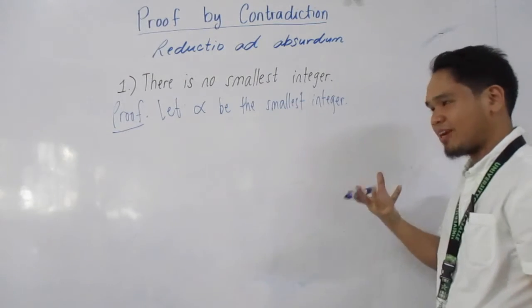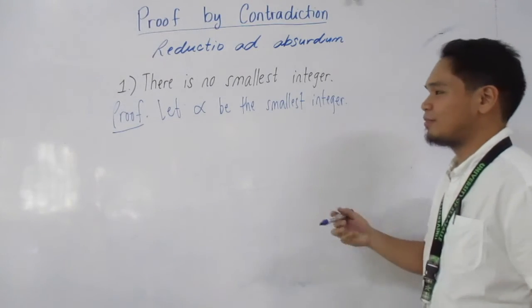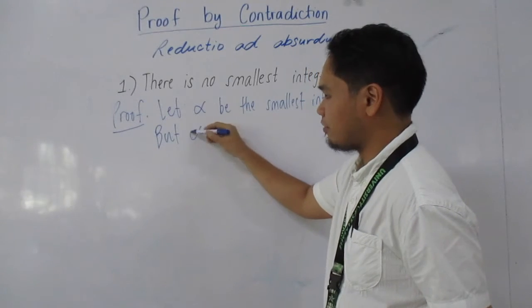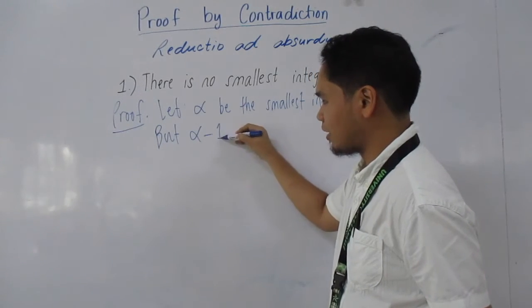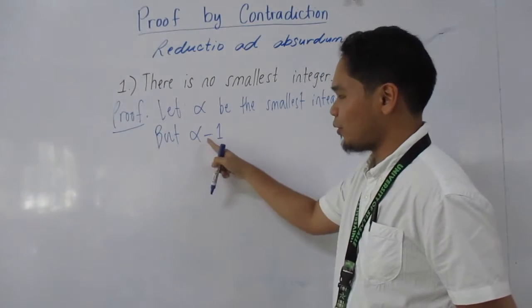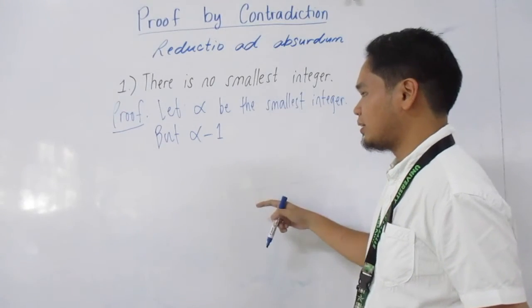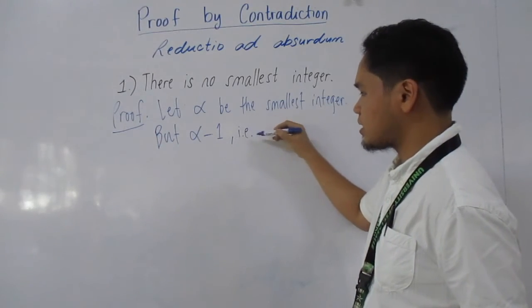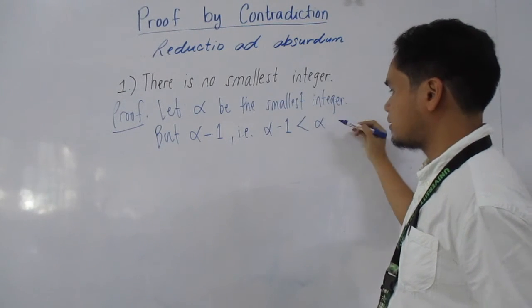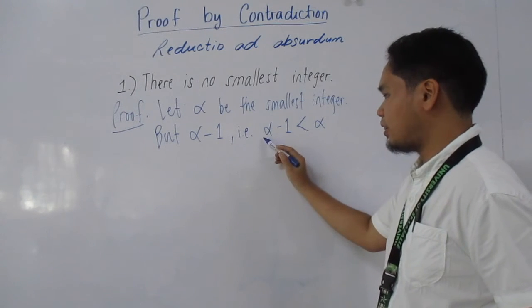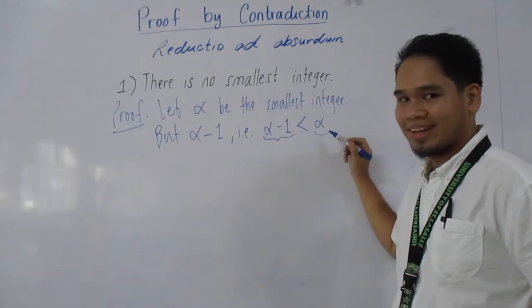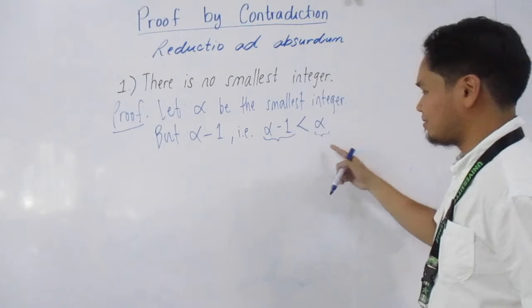A very simple yet powerful argument can be made. Imagine alpha, and we subtract 1 from that alpha. Alpha is the smallest integer, but if we subtract 1 from alpha, alpha minus 1 is clearly less than alpha. So this new entity is the smallest integer, not alpha. I hope that argument is clear for everyone.